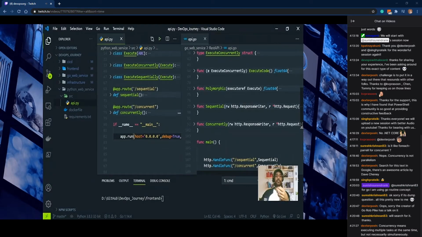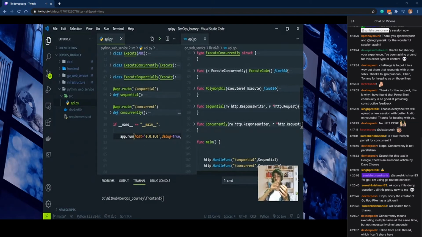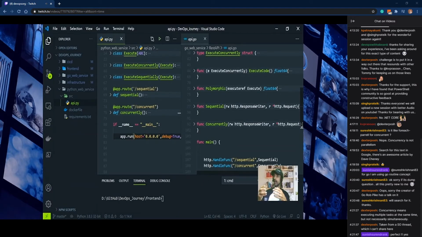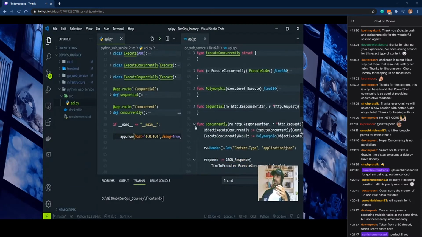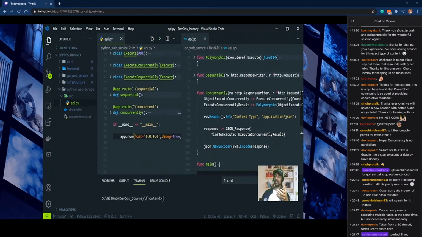Sequential, you know that a for loop is enough. Like a task is coming, it has to be run 4 times. A for loop will help us to do that. That logic is the same in both Python and Go. But when it comes to concurrent, it is different. In Go, I'm using goroutines to achieve that, and also the channel concept.